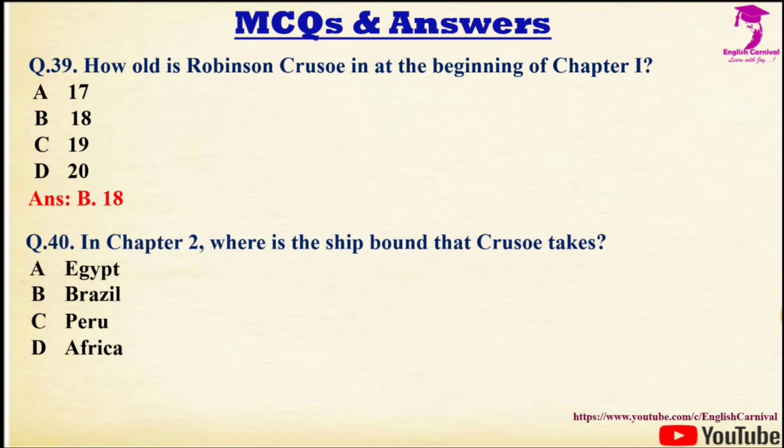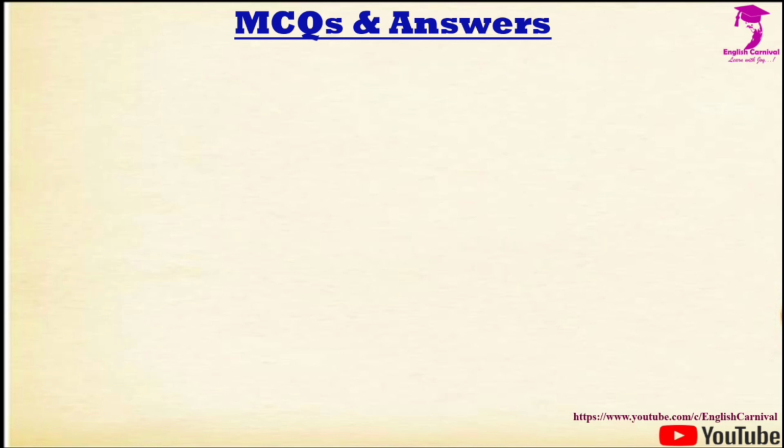Question number 40, we have in chapter 2, where is the ship bound that Robinson Crusoe took? Options are A, Egypt, B, Brazil, C, Peru and D, Africa. Correct answer is D, and it is Africa.